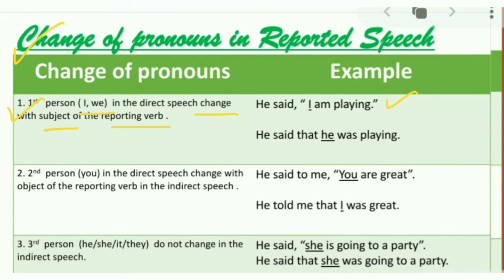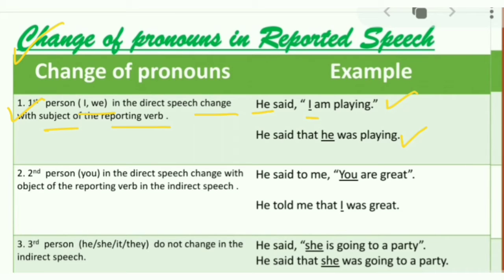He said, "I am playing." Students, you can see there are two subjects in direct speech. One is he in the first part, the reporting verb, and the other subject is I in the second part, the reported speech. If the subject of reported speech is first person I, it will be changed with the subject of the reporting verb, he. So the conversion is, he said that he was playing.